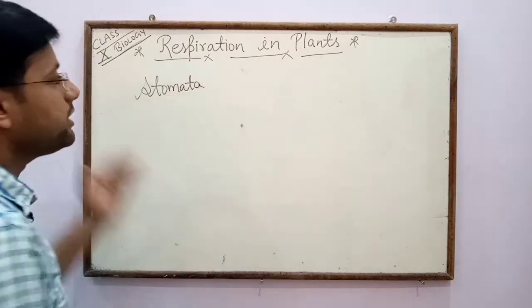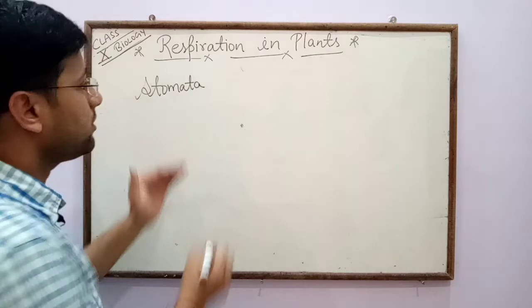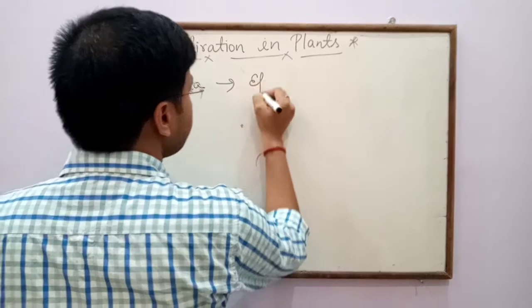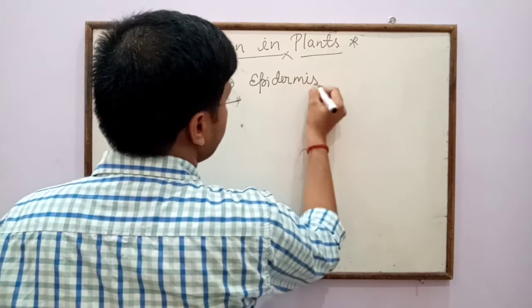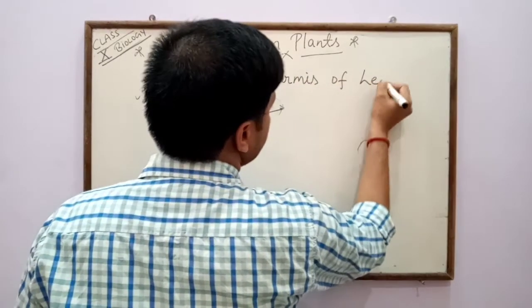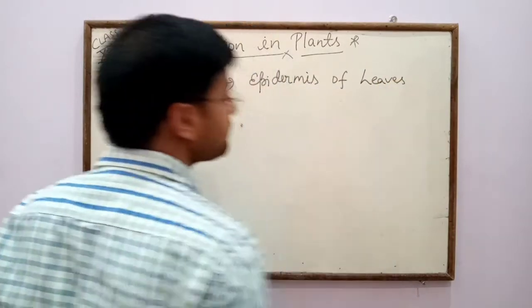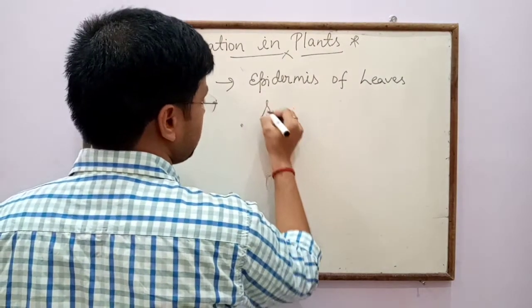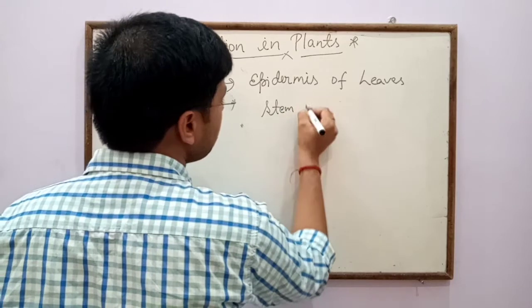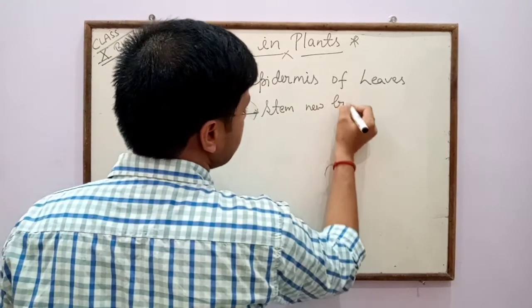Stomata is like a teeny pore present in the epidermis of leaves as well as in the epidermis of stem of newborn plants.